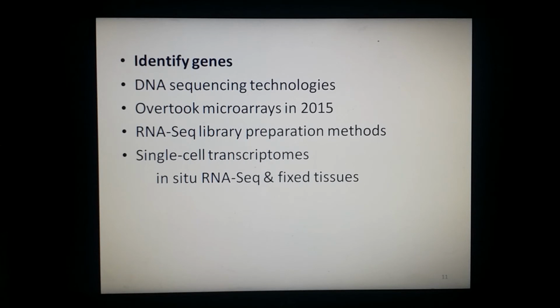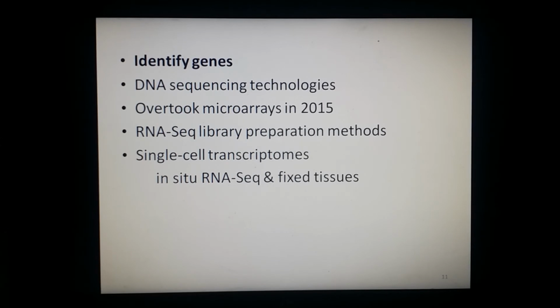RNA sequencing methodology has constantly improved over time, primarily through the development of DNA sequencing technologies to increase the throughput, accuracy and read length. Moreover, RNA sequencing has been rapidly adopted and overtook microarrays as the dominant transcriptomics technique in 2015. The first RNA sequencing descriptions were published in 2006 and 2008.